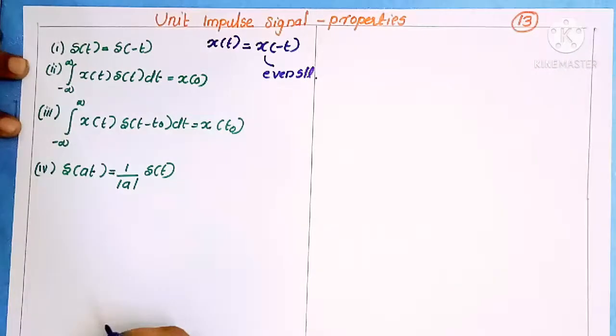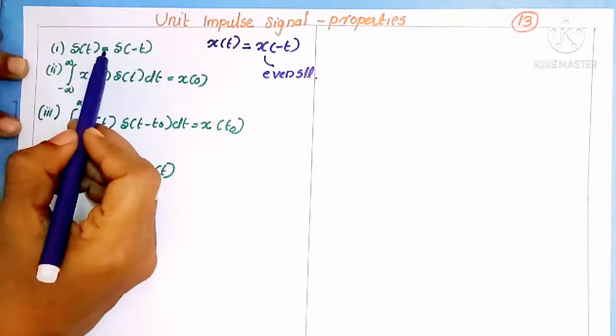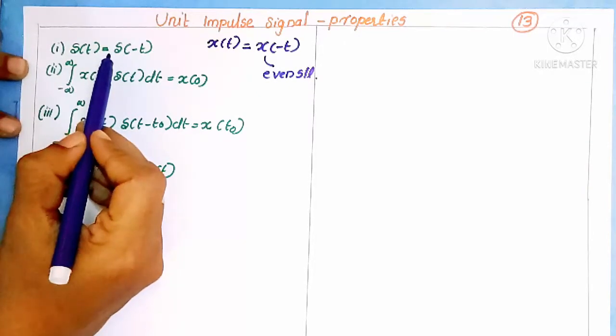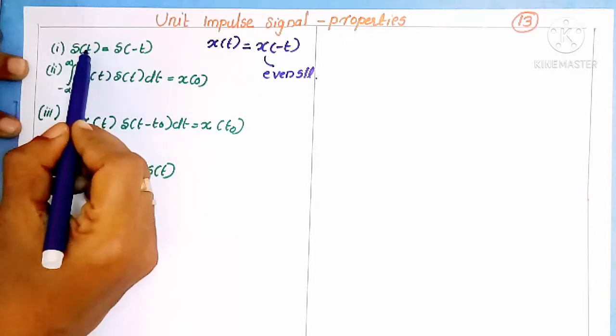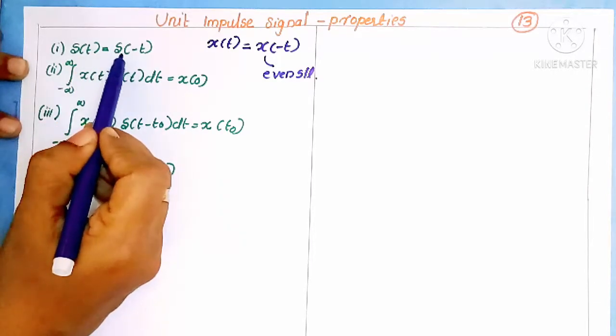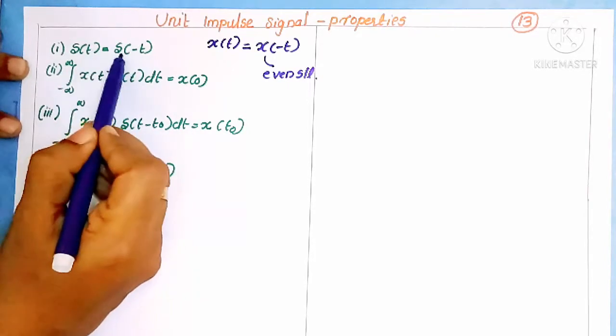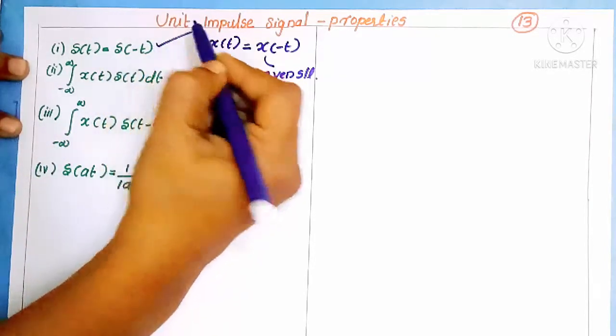Also, if you consider the impulse signal, the value exists only at t equal to 0. So if you draw a del of t signal or a del of minus t signal, you will get the same signal. So we can say del of t should be equal to del of minus t.